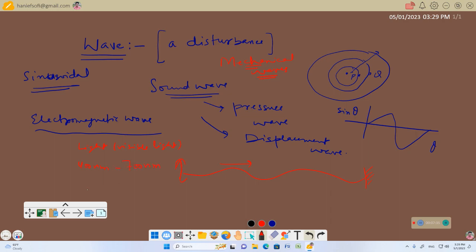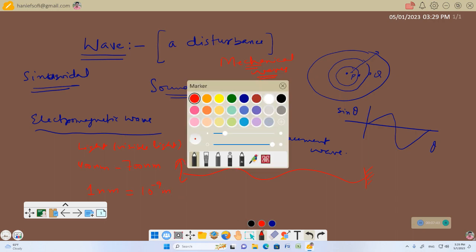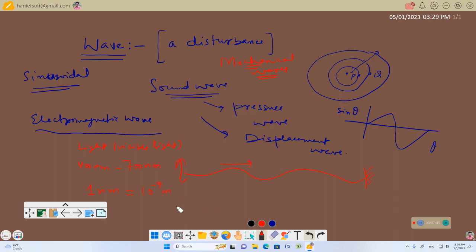Remember, 1 nanometer is 10 raised to the power minus 9 meter, right? So this visible light is a collection of electromagnetic waves which can produce sensation in our eye. So, light is an electromagnetic wave.